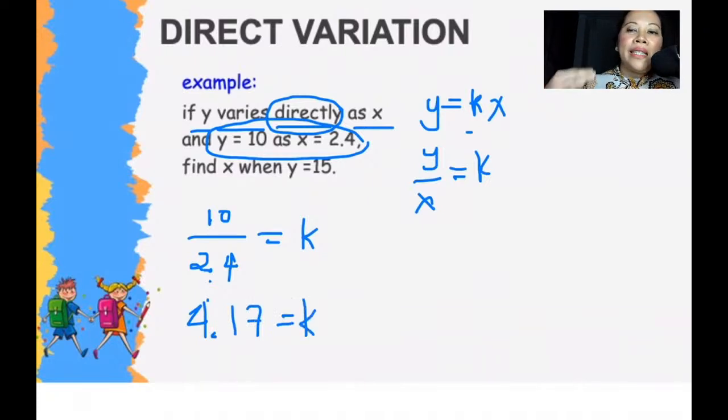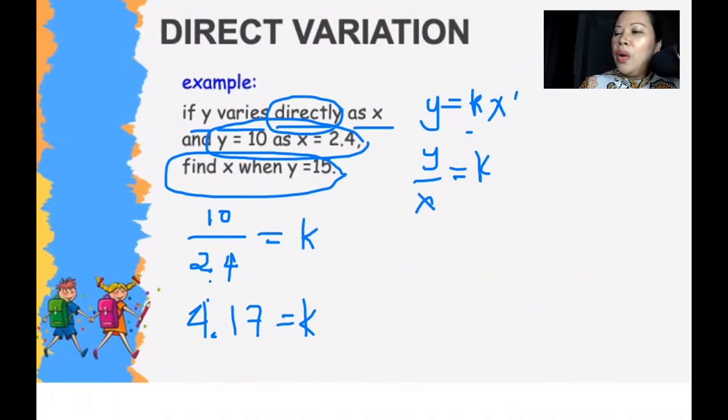Now the last step in finding direct variation is this: find x when y is 15. So you go back to the original equation, and then you rearrange it where x would be isolated on one side of the equation, I mean the equal sign.